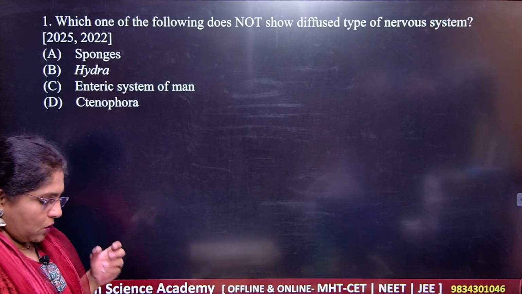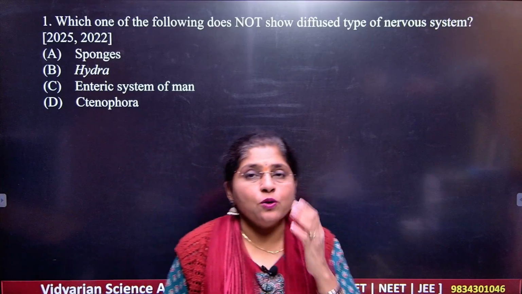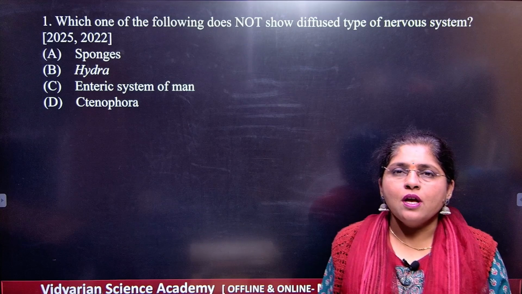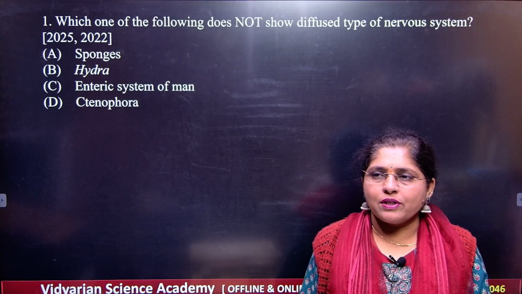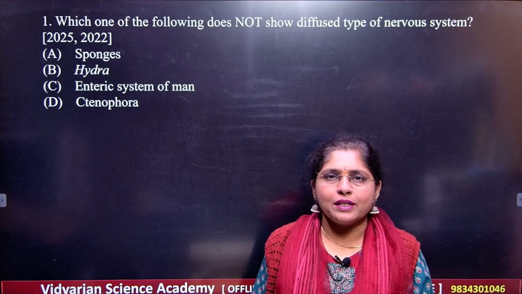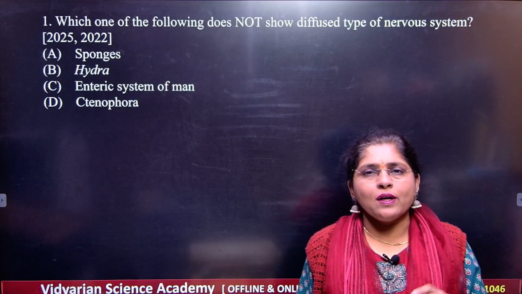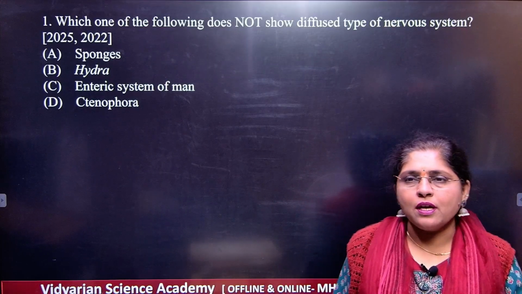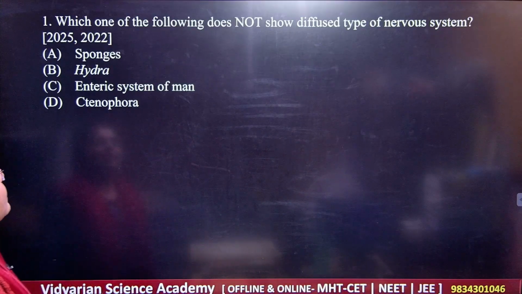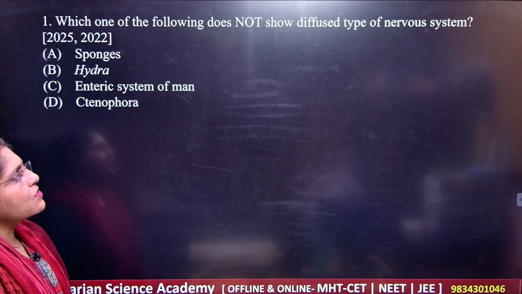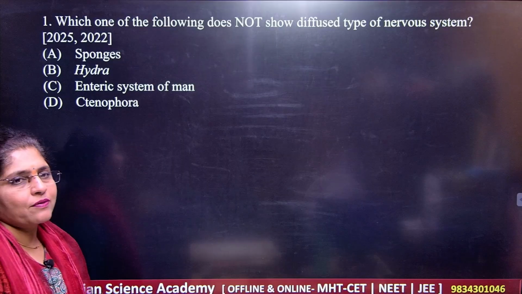Okay, so in this topic, before going for the discussion, you should have the mind map in front of you, and you should go through whatever is given in your textbook word to word. Okay, so question number 1. What is question number 1 here? Which one of the following does not show diffuse type of nervous system?